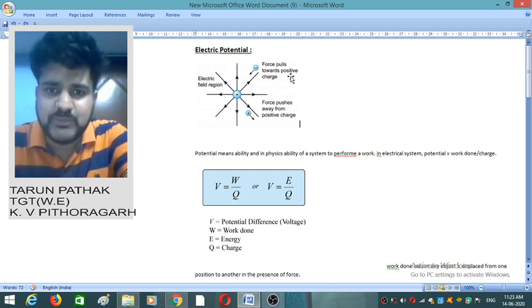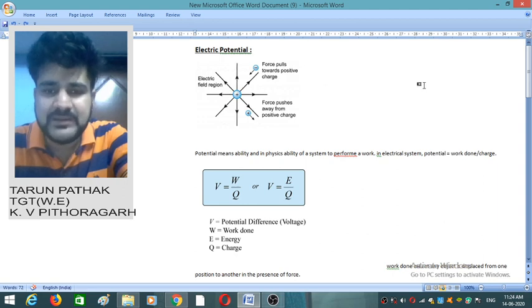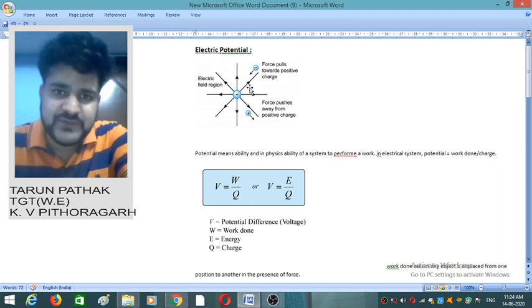Suppose W joule of work is done to bring these positive and negative charges from infinity to this particular point, then the potential V will be defined by W divided by capital Q. Here this Q is not the amount of charge of these charges which are being brought from infinity to this point.